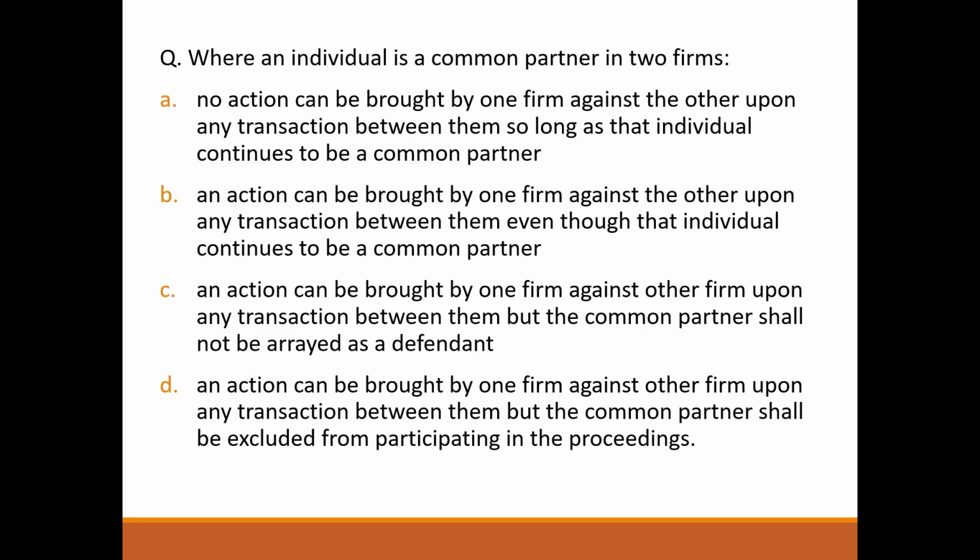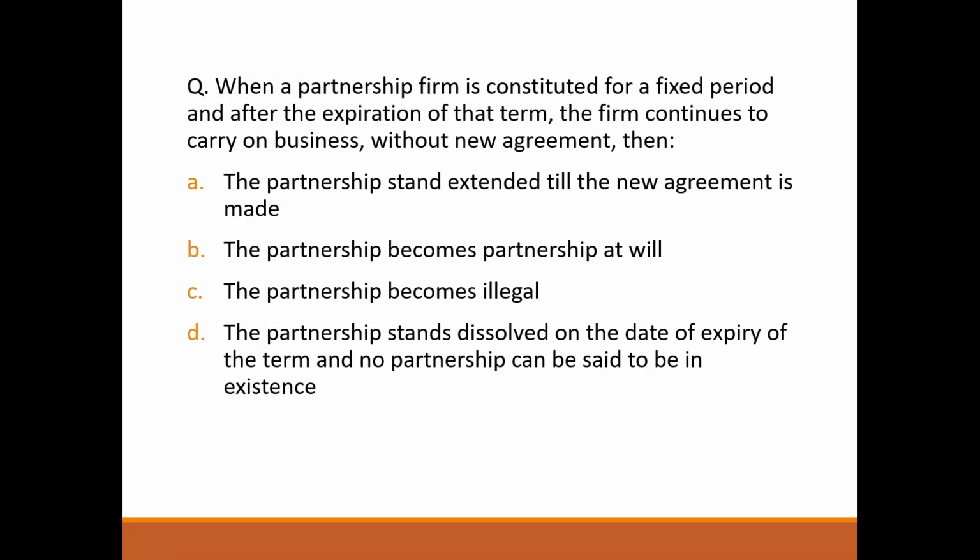Next question. Where an individual is a common partner in two firms, no action can be brought by one firm against the other upon any transaction between them, so long as the individual continues to be the common partner. Option A. Next question. When a partnership firm is constituted for a fixed period and after expiration of that term, the firm continues to carry on business without new agreement, then the partnership becomes partnership at will. Option number B.